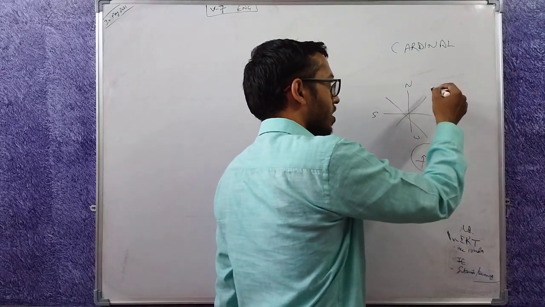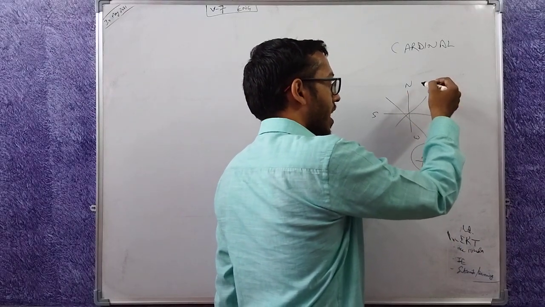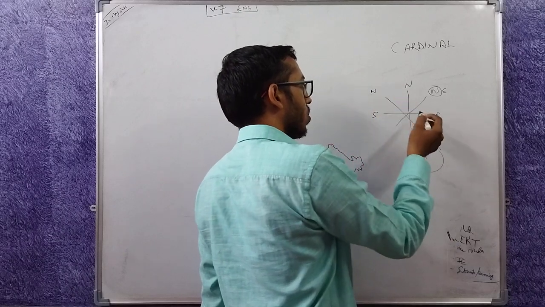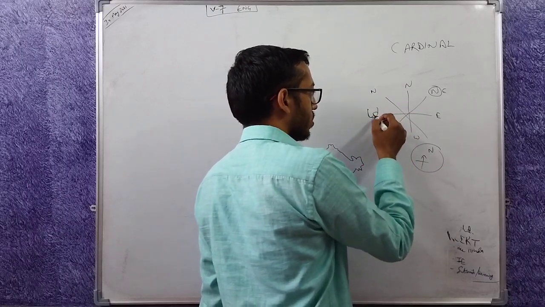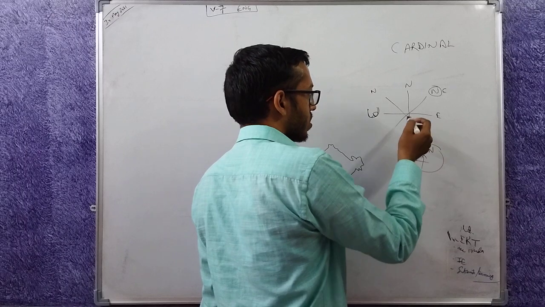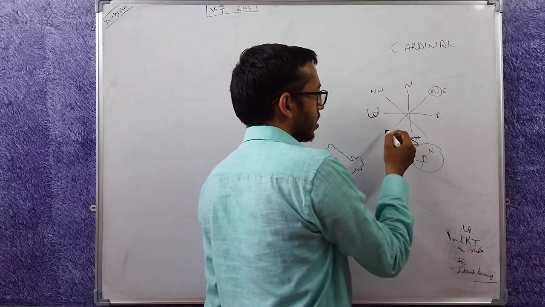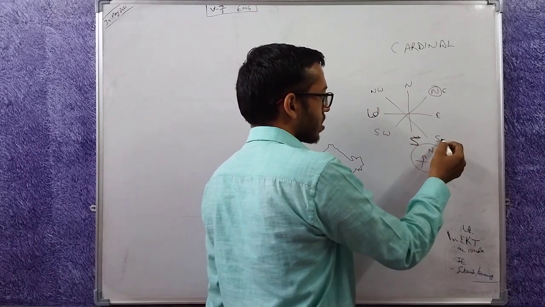For example, this direction is northeast. N comes first. This is north, northeast, west, south. This is northwest. This is southwest. This is southeast.